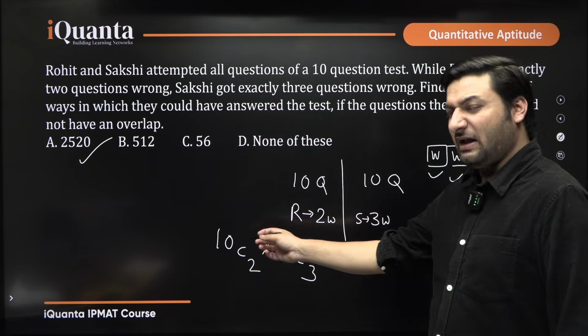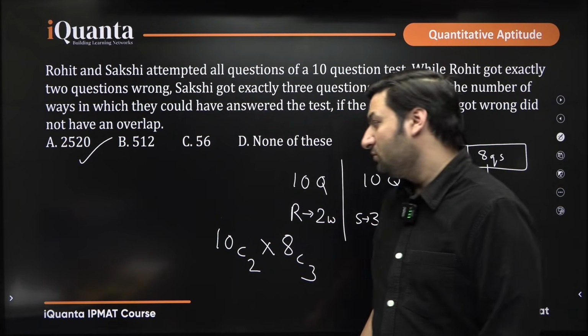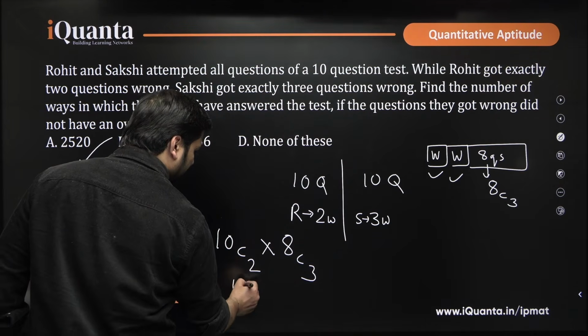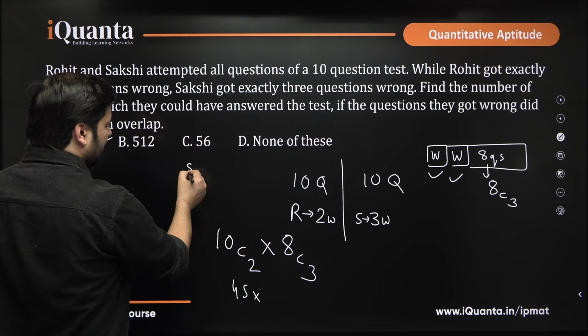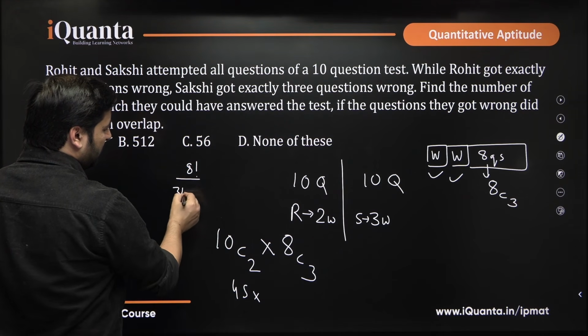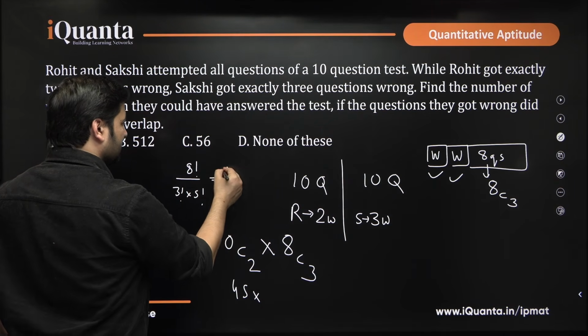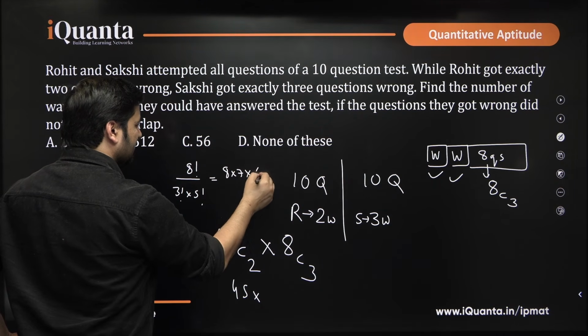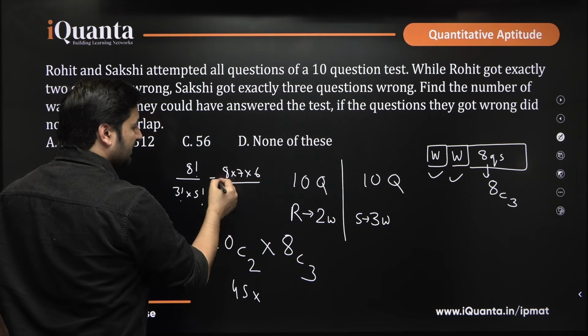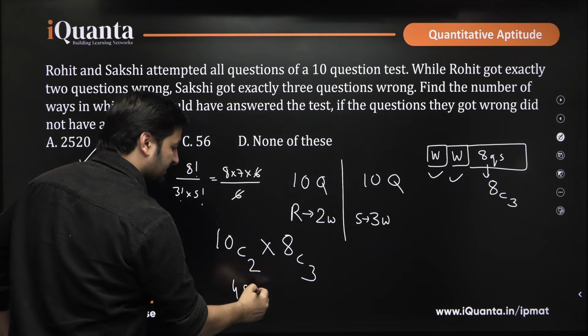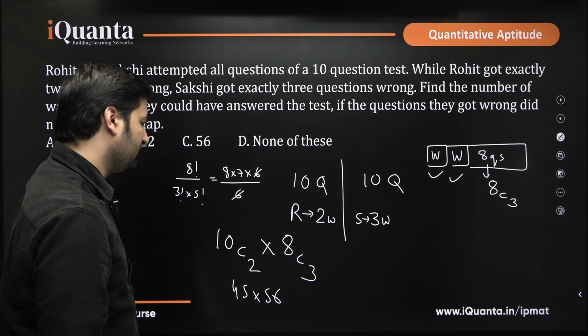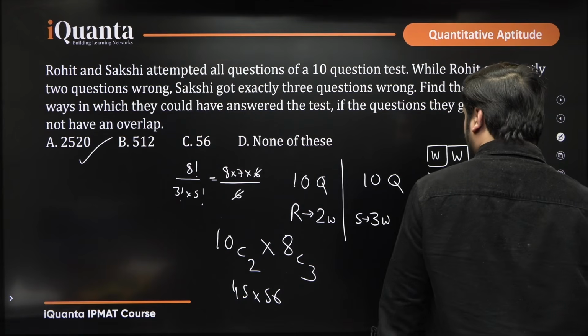10C2, NC2 value is n into n minus 1 by 2, so that is 45, and you can simply solve 8C3 as well. 8 factorial upon 3 factorial into n minus r factorial, that is 5 factorial. I hope you know the formula of NCR. So this is 8 into 7 into 6, 5 factorial will be cancelled, 3 factorial is 6, so this is 56 into 45, which is ultimately 2520, okay. I hope it is clear.